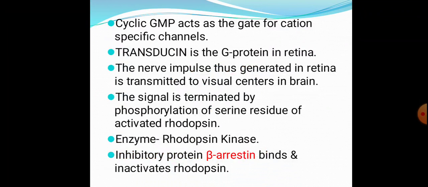So cyclic GMP acts as a gate for the cation specific channels and transducin is the G protein in the retina. The nerve impulses thus generated in the retina are transmitted to the visual centers in the brain. Till here, hope you understood.